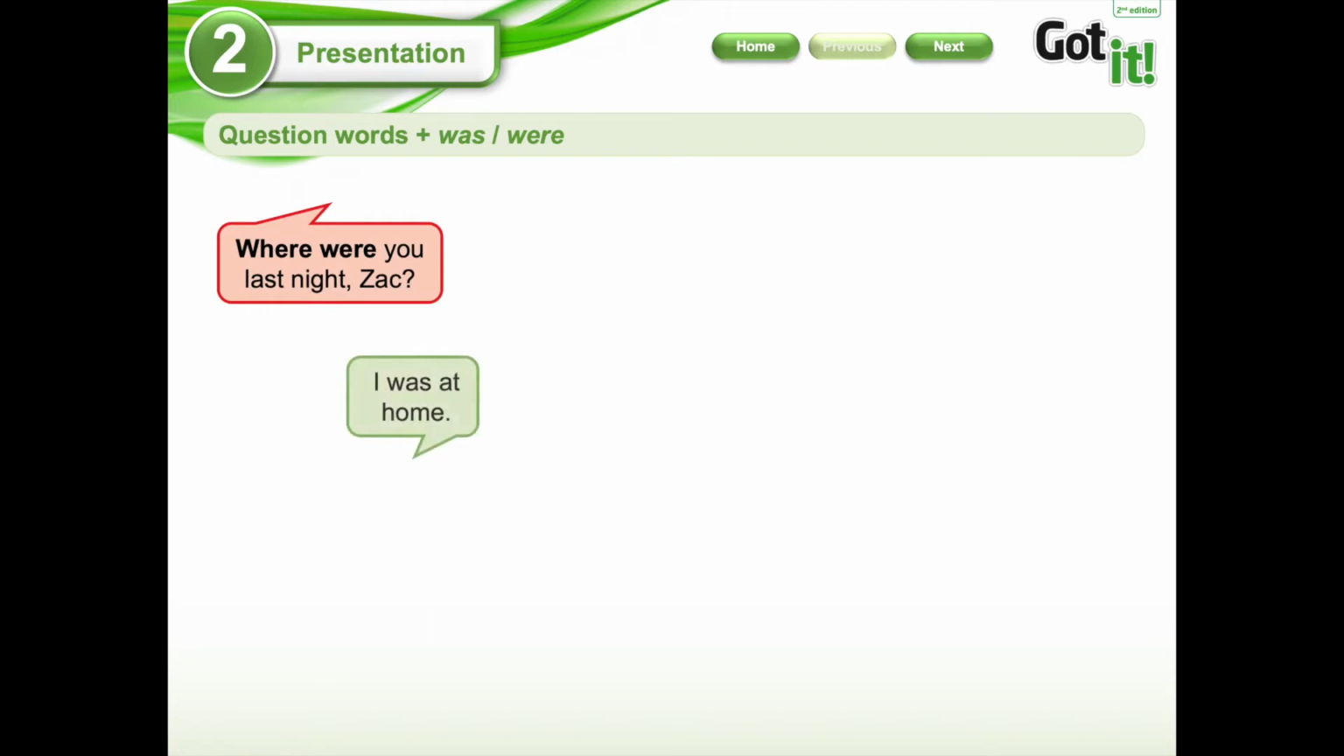As you can see here we have two pieces of dialogues. Says, where were you last night, Zach? Where were you last night, Zach? And the answer is I was at home. Okay, today we're going to focus on this kind of words that start with WH questions. I am going to highlight here. We're going to work with these kind of questions.